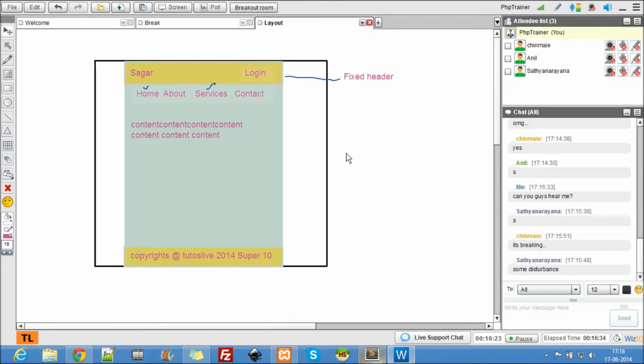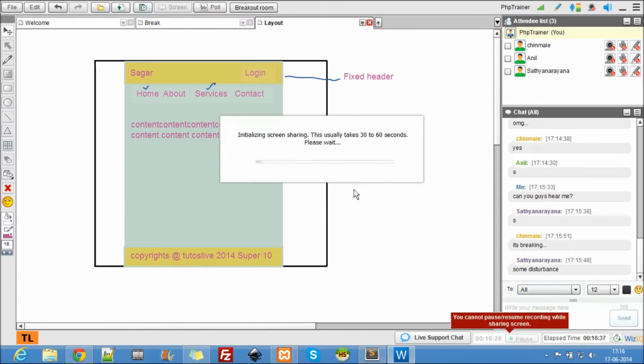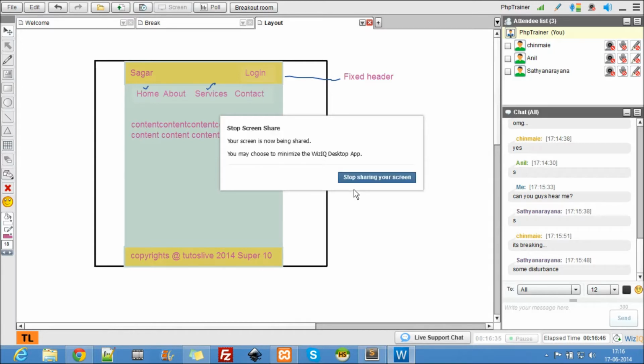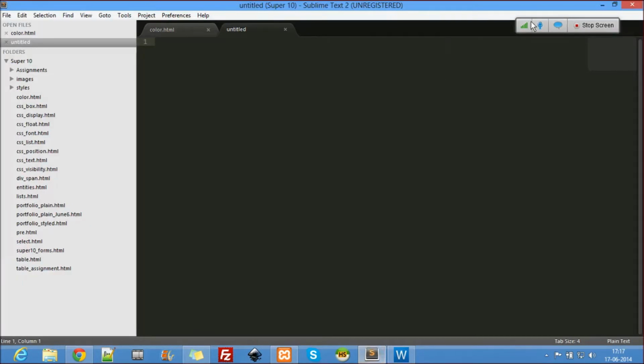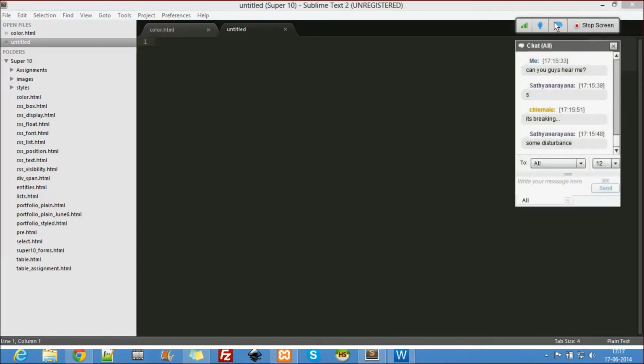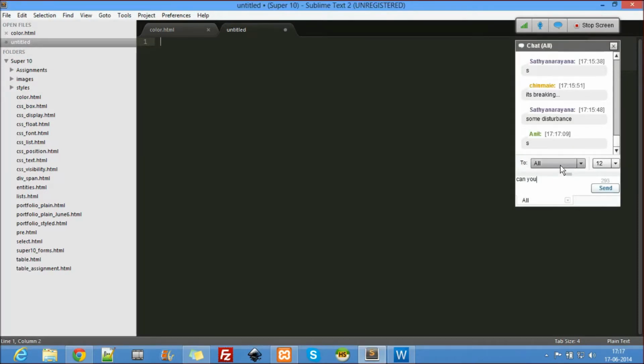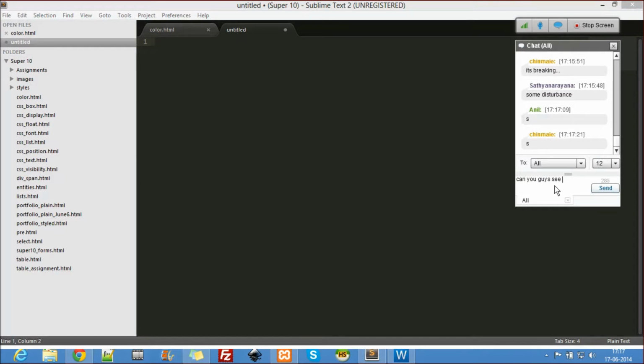Let's go ahead. I'm going to share my screen. The hearing problem, the disturbance, may get bigger because I'm sharing my screen. I know I'm using my LAN connection. It's a speedy one. Still, yes. Can you guys see my screen now? Can you see the screen? You see what I'm typing. Great. So yeah, let's go ahead and see here.